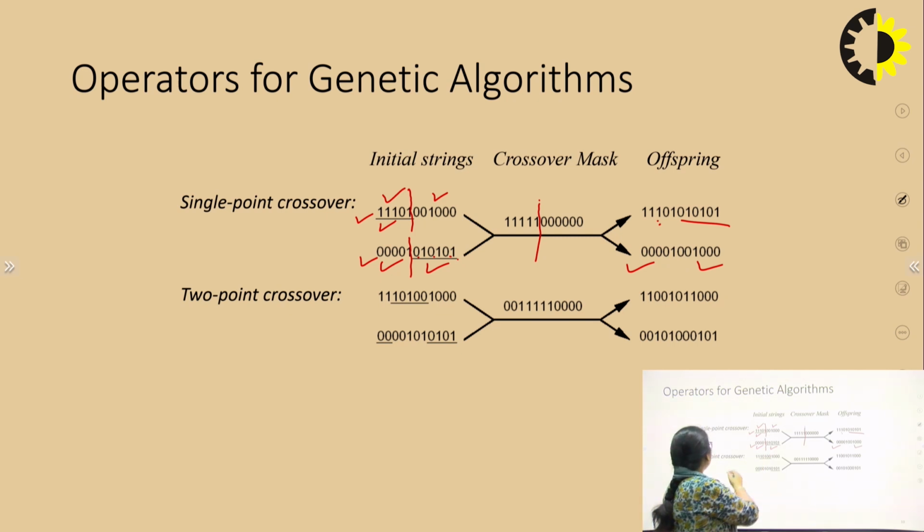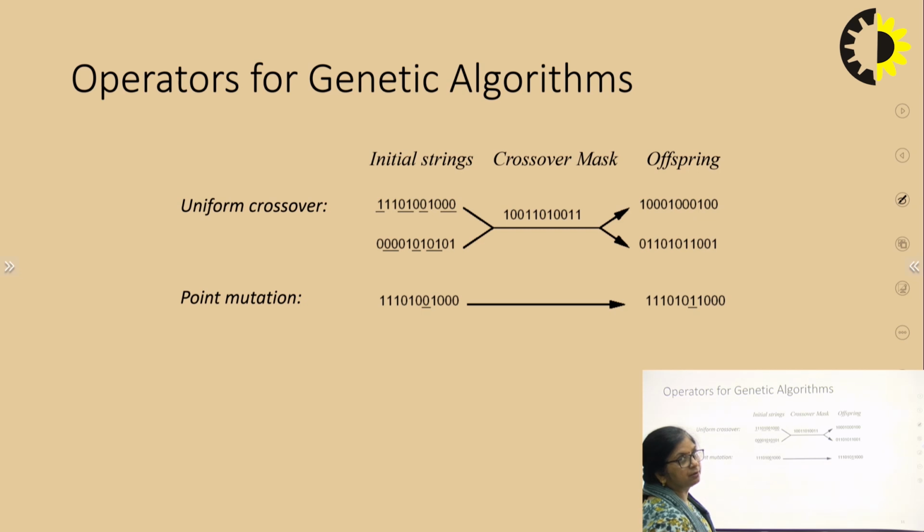In the same way, we can have 2-point crossover. 2-point crossover means we have 2 points of crossover. So we will take this part from the first, this part from the second individual, and again the third part from the first one. So this is multi-point crossover. We can have 1, 2, 3 points of crossover and generate a new population.